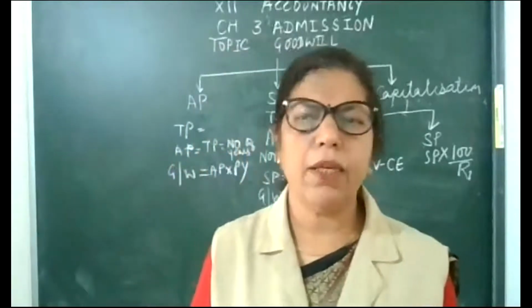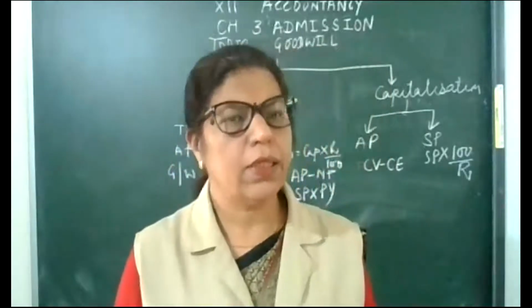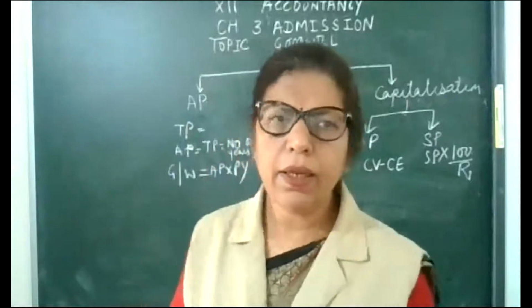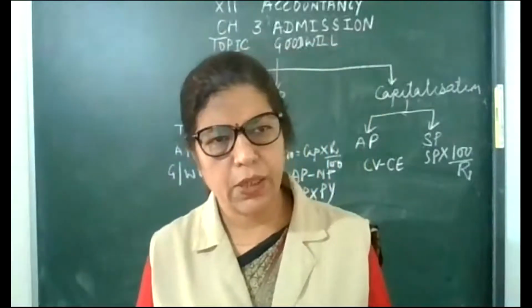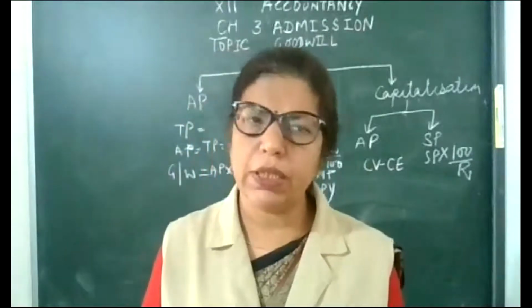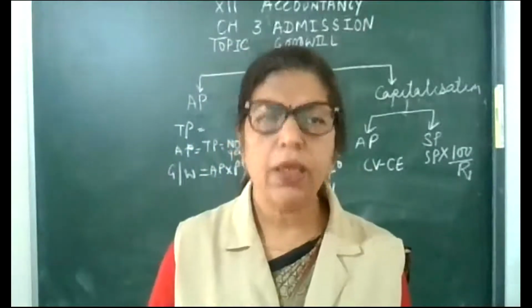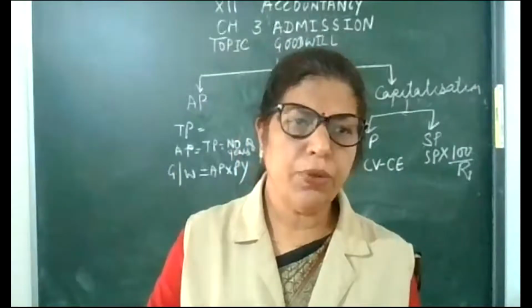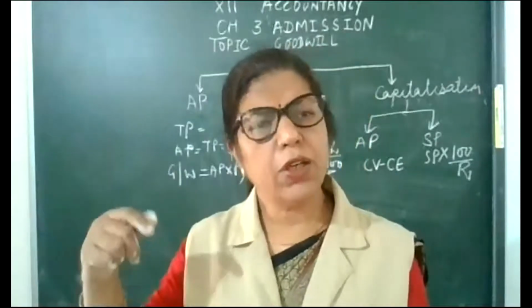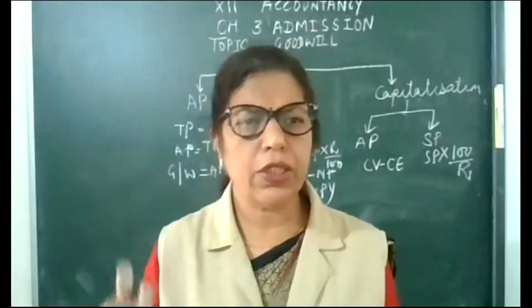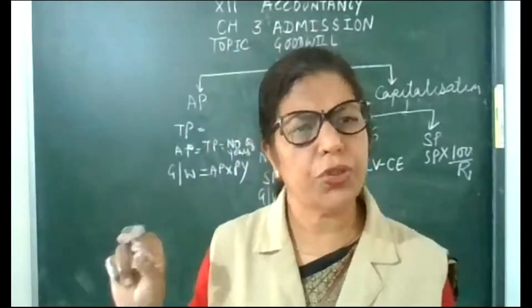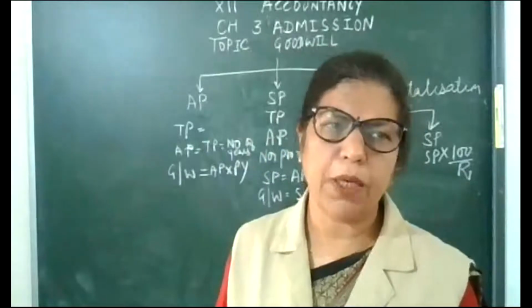At that time, we have to calculate goodwill, and there are these three ways of calculating. In the exam, this question may come individually. This will be included in admission or in retirement. So there are various chances, various options to include this topic.